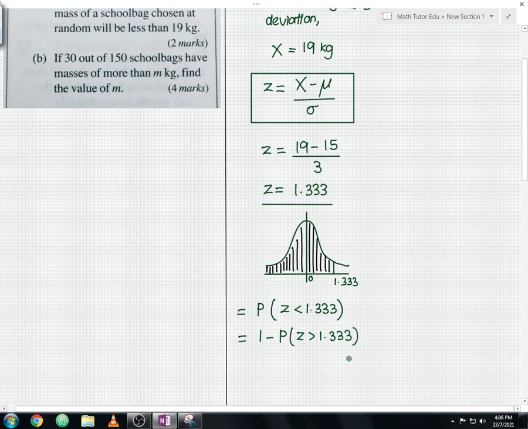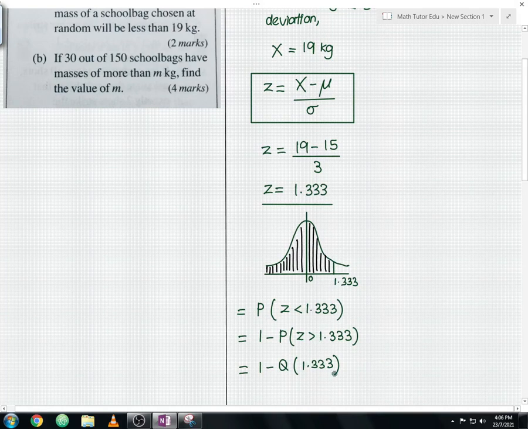Once you convert this, the next step is to make this into the upper tail value, which equals 1 minus Q(1.333). So I hope you guys are clear about this.